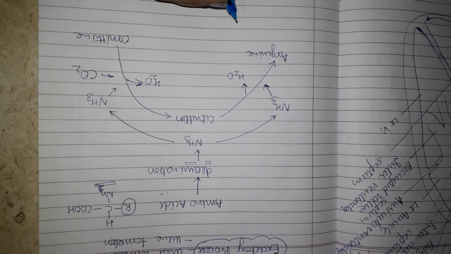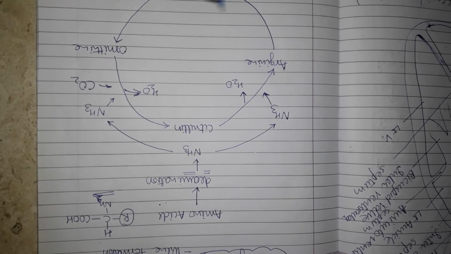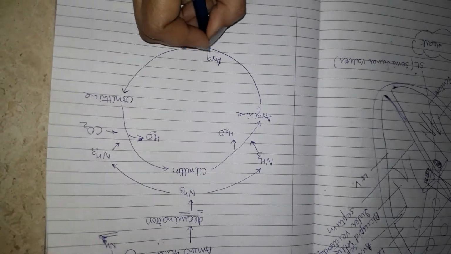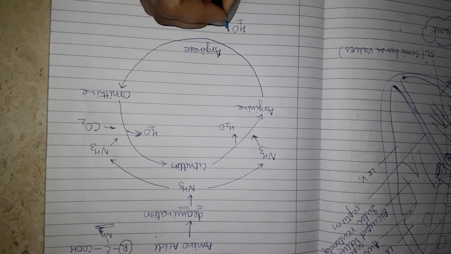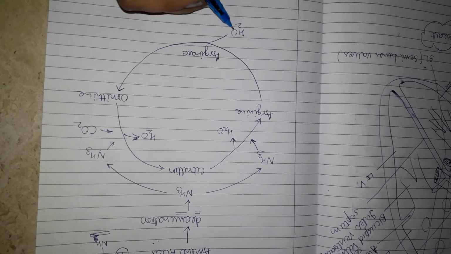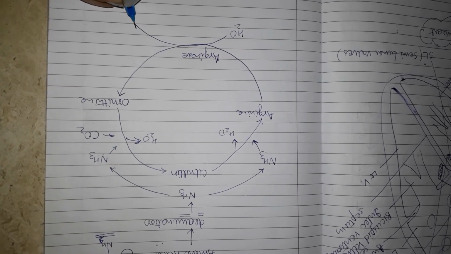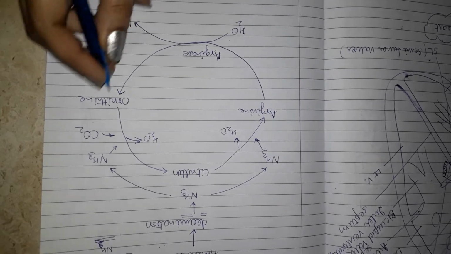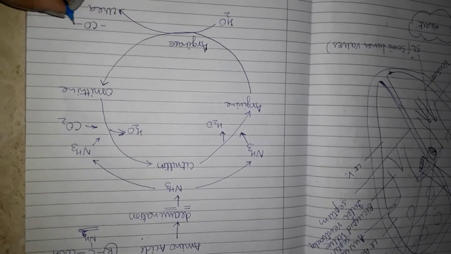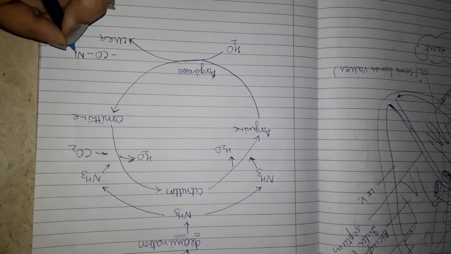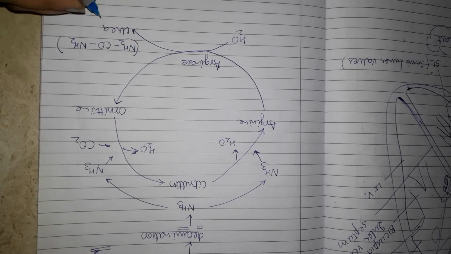Arginine undergoes decomposition in the presence of enzyme arginase, and its hydrolysis takes place, means in the presence of water it splits up and forms two products, urea and ornithine. What is the basic structure of urea? The chemical structure is carbon monoxide, ammonia, and this is the chemical formula of urea.